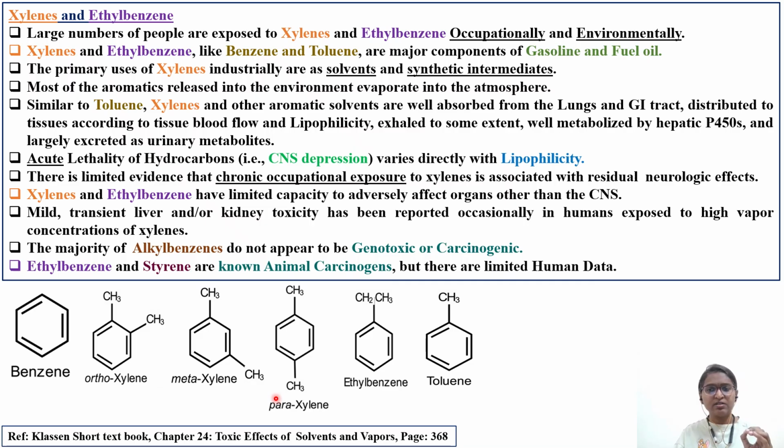This is what I was saying: Casarett and Doull's Short Textbook, chapter 24, Toxic Effects of Solvents and Vapors, page 368. Two things are there: you can read the full 1500-1600 page textbook, and in that also chapter 24, the solvents chapter, will be there. Since we cannot discuss the entire textbook here, I'm discussing the short textbook. You can go back and refer to the same chapter, under the subheading xylene as well as ethyl benzene. So let's see what is important.